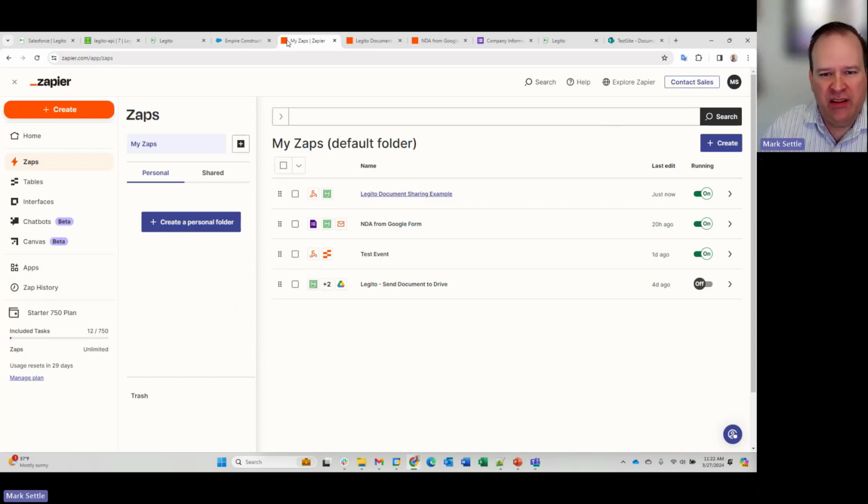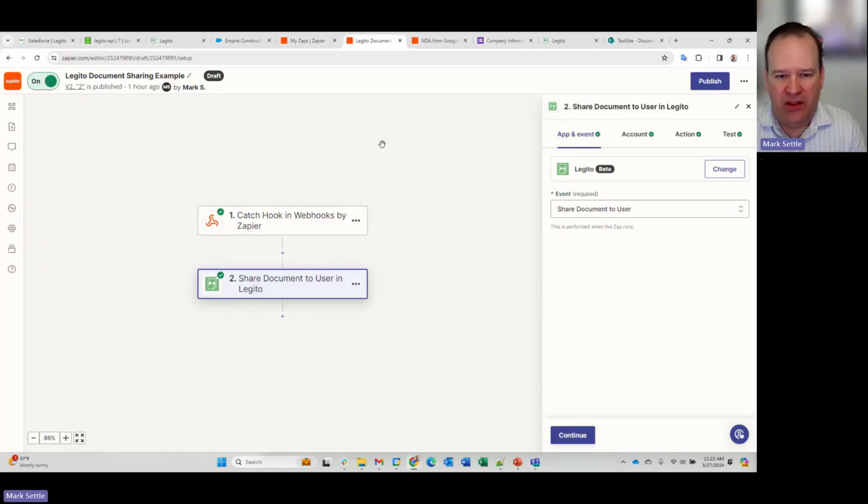The first is one that's very simple that does document sharing, and it utilizes the Legito API and the push API. So it utilizes the Legito widget in Salesforce, I'm sorry, in Zapier, and the push API. So I'll show you what I mean. All right, so I've got a Zap here, and you can see a simple two-step workflow.